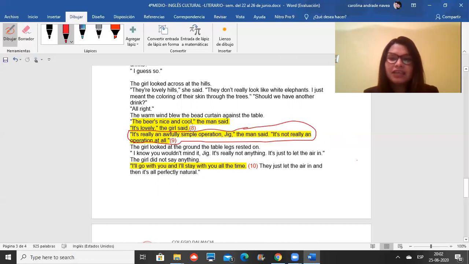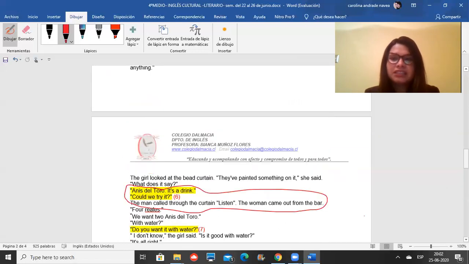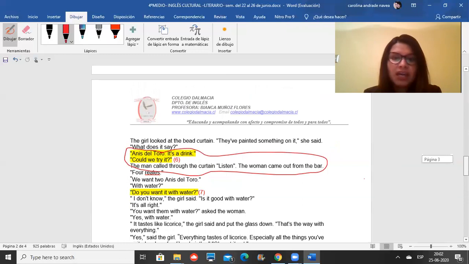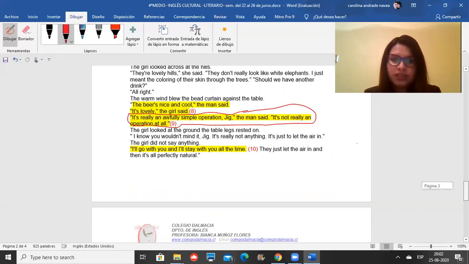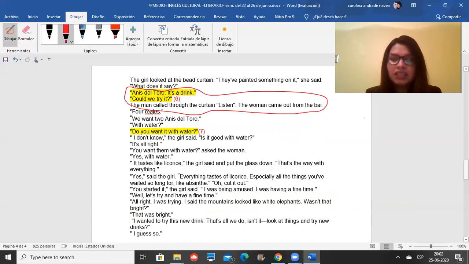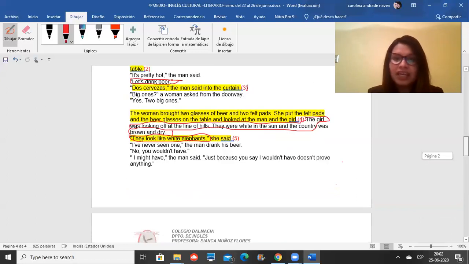After that, so that we read, and we circle the main information from each paragraph, all right? The main information, guys. So this is activity number 1. Then we have activity number 2 here, and I already wrote the numbers to order the sentences. And as you can see here, I wrote the numbers in red next to the yellow.